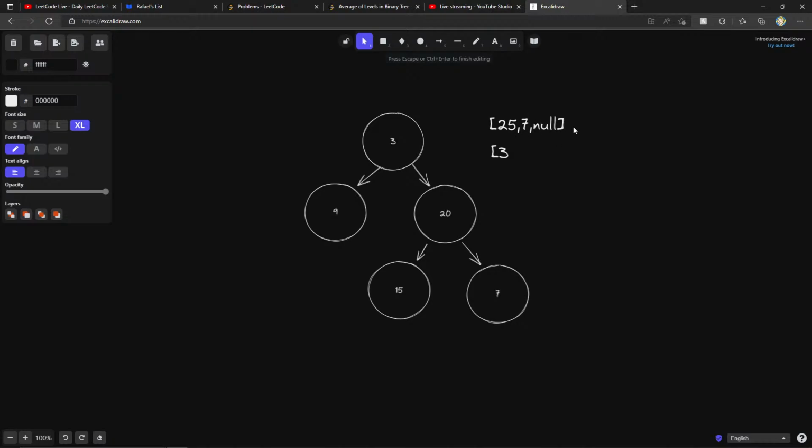And now next time we come right back around to our null, we can also check, well, if it's null and the array is empty, then we know we have no other nodes to process. So that's how we discover the average for each one of these. Now, something I just noticed: by the time we reach a null, how many elements have we processed so far? I guess anytime we process a new element, as long as it's not null, we can increment some counter that represents the amount of elements on that level.